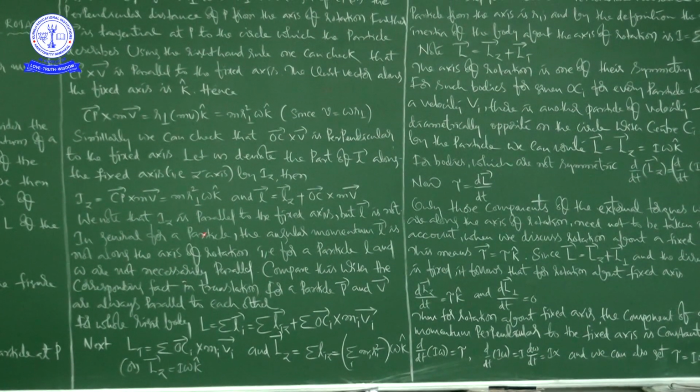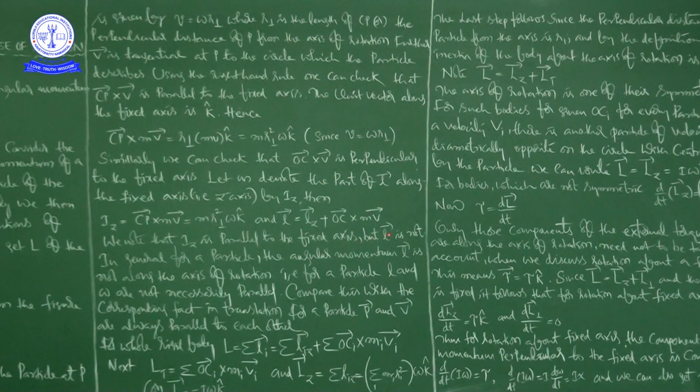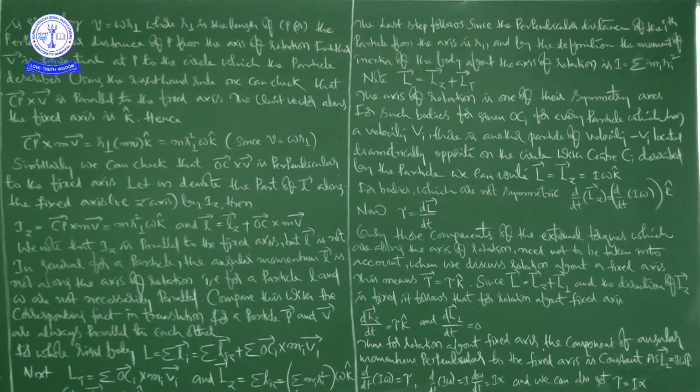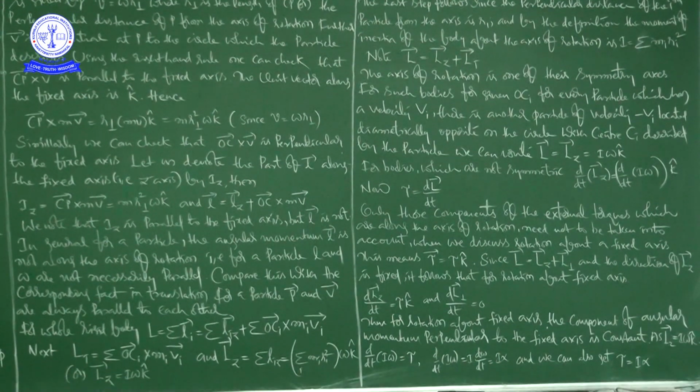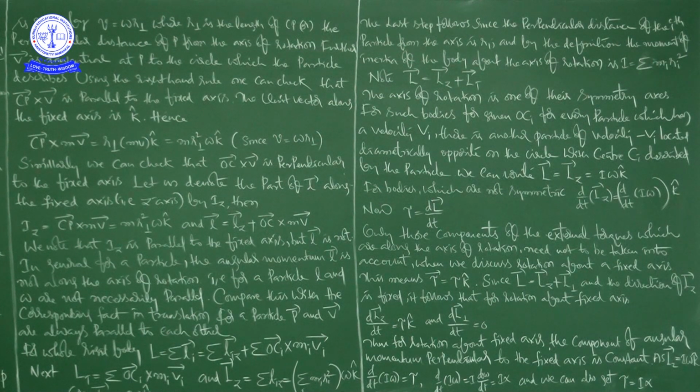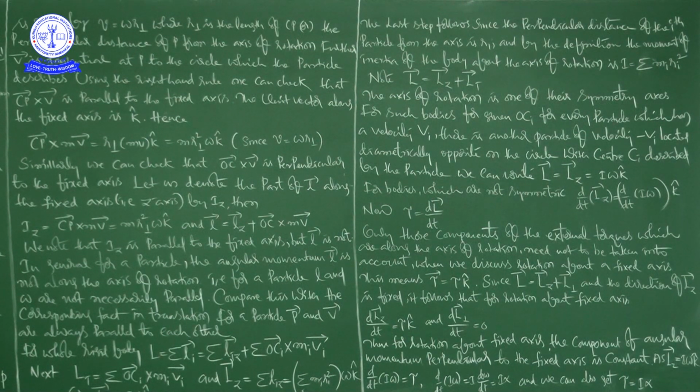Here Lz is parallel to the fixed axis, but L bar is not. That is the important point to keep in mind, because when we talk about a physical quantity that is a vector, we must be very careful about the direction, because if the direction changes, the meaning will change. That's why in this class the whole discussion is about angular momentum, which is a vector quantity.